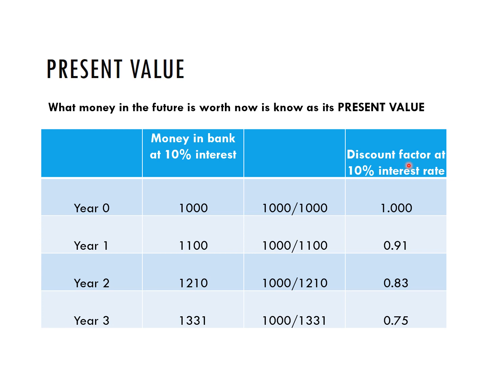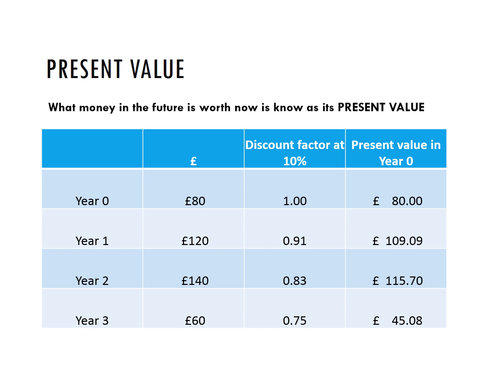A discount factor will get future values of money back to what they are worth right now by multiplying them. And you can see that the further into the future we get, the smaller the discount factor is that we apply. So these all apply here at a 10% interest rate, but if it was a different percent interest rate, these would be slightly different figures depending on how much interest we would have earned. Now with these discount factors, we can use them to take any future value of money and bring it back to what it'd be worth in year zero.